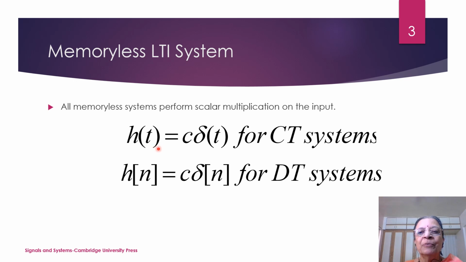Consider the impulse response of the system given by h(t) equal to c into delta(t). Here it contains only the sample at t equal to 0. That means it doesn't have any memory. So this is memoryless. h[n] is equal to c into delta[n]. Here it contains only the sample at n equal to 0. This is also memoryless. So if the system has an impulse response which contains only the scaled version of the impulse, then the system is said to be memoryless. Otherwise, it will be with memory.